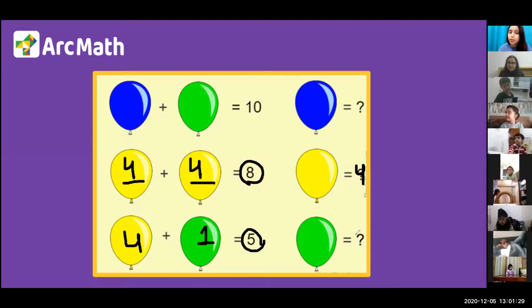Now we know कि हमारे पास green balloons भी कितने थे. Green balloons were 1 in number. So now we have found yellow, we have found green. Last problem is we have to find how many blue were there. But green का तो हमें पता है. Green was 1. I can write 1 here. So blue color balloons plus 1 is equal to 10. तो blue की value क्या होगी ऐसे? 9. Yes. So that means blue balloons are 9 in number.